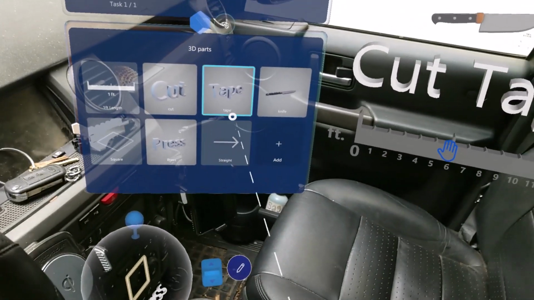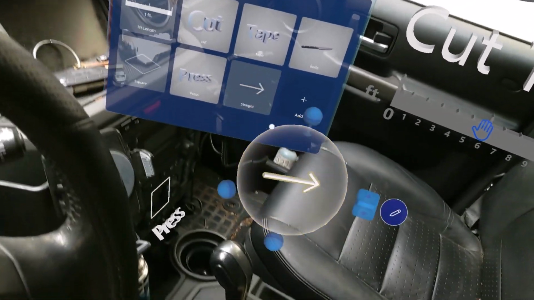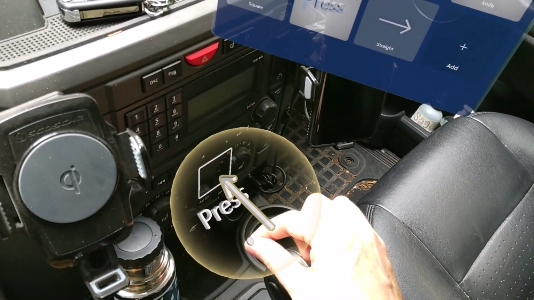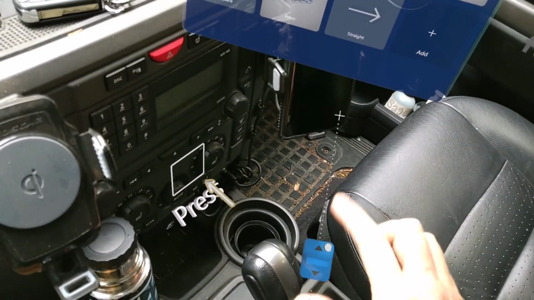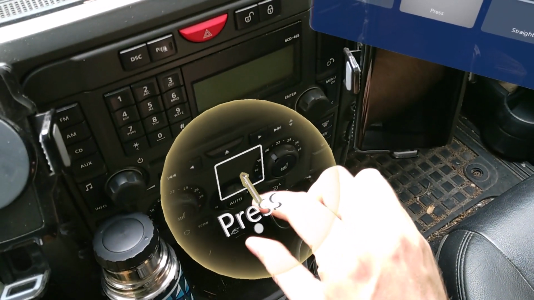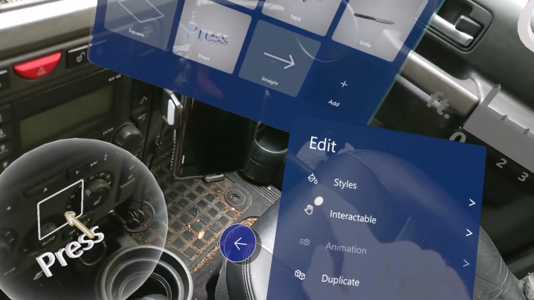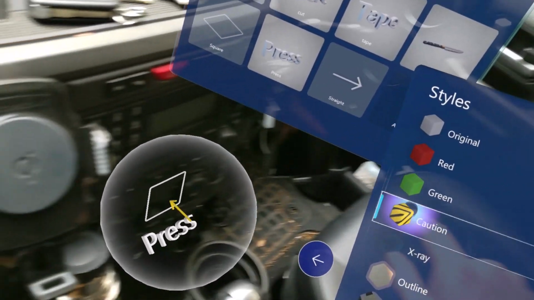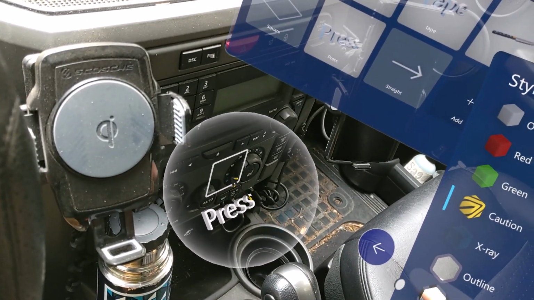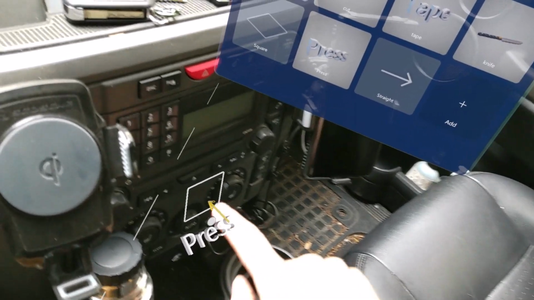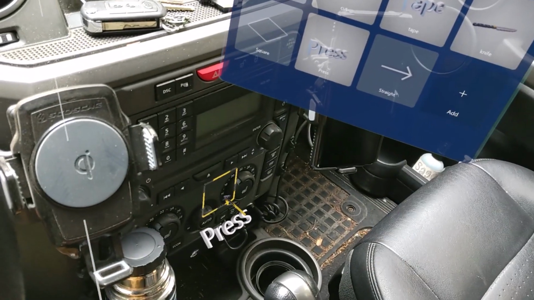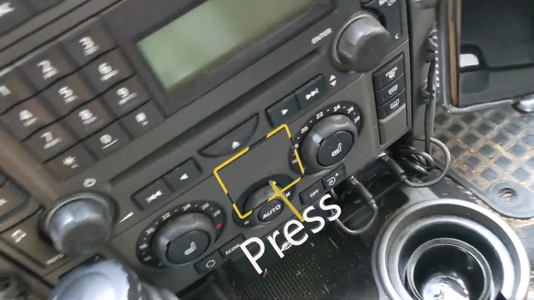We're going to put a little arrow on there. Change the style of these holograms. Make it yellow like that. Hey, press it here, put it here.